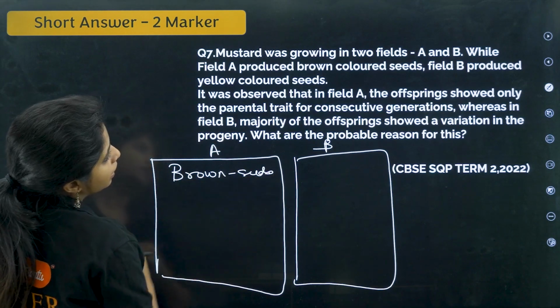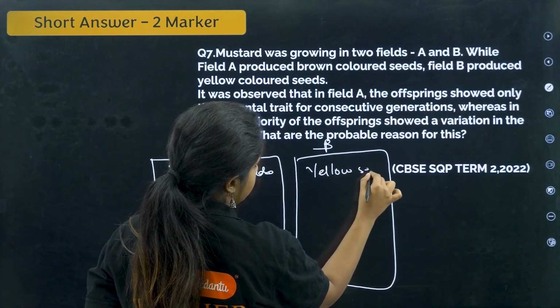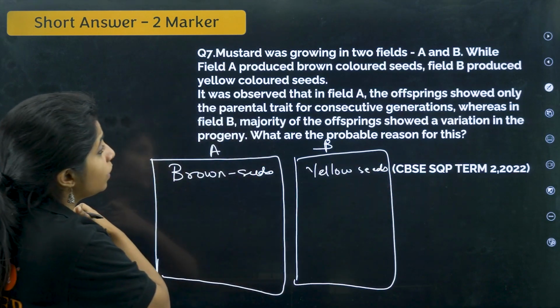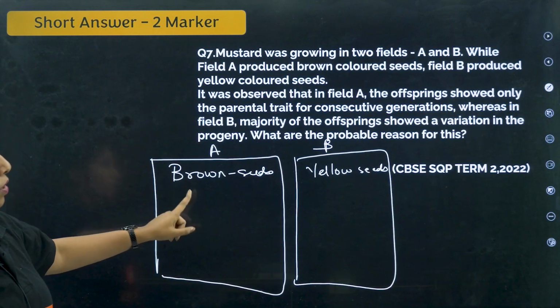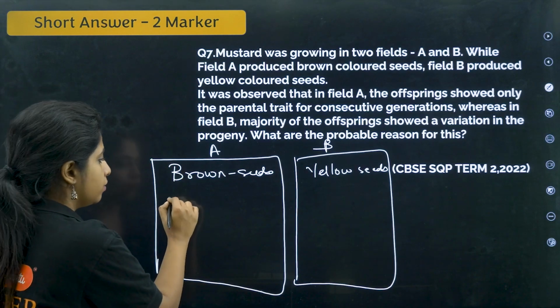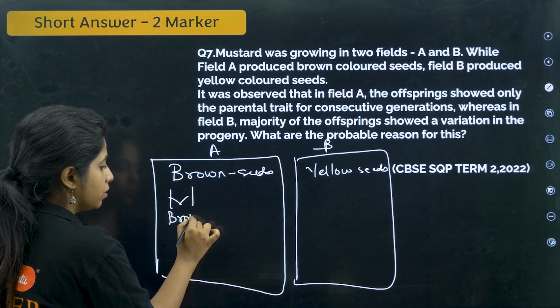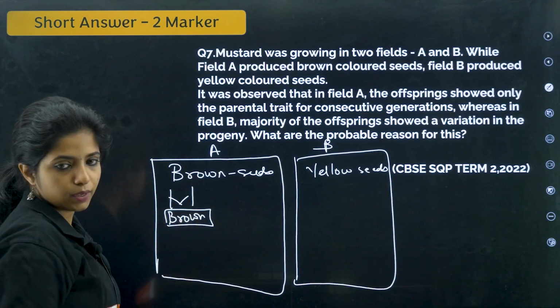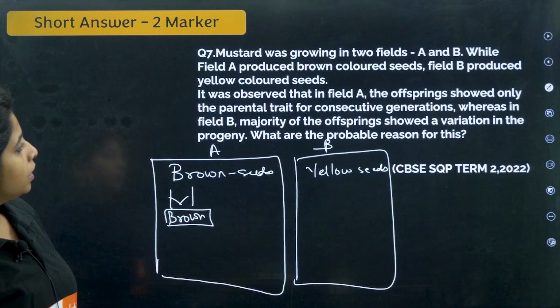Field B produced yellow colored seeds. It was observed that in field A, the offspring showed only the parental trait for consecutive generations. That is, whenever there were 2 parents and they bred, it was always brown colored seed offspring. So whatever they did, it was brown color only at the end.